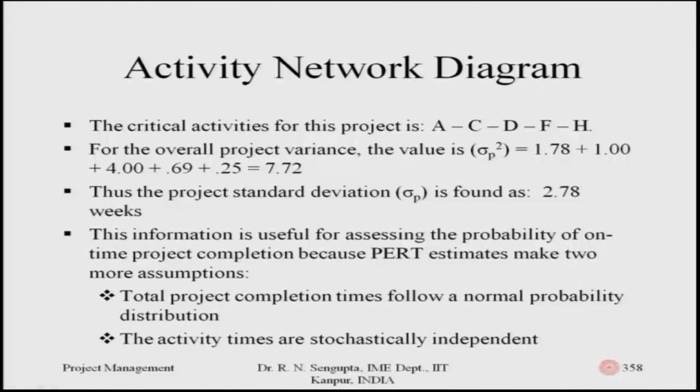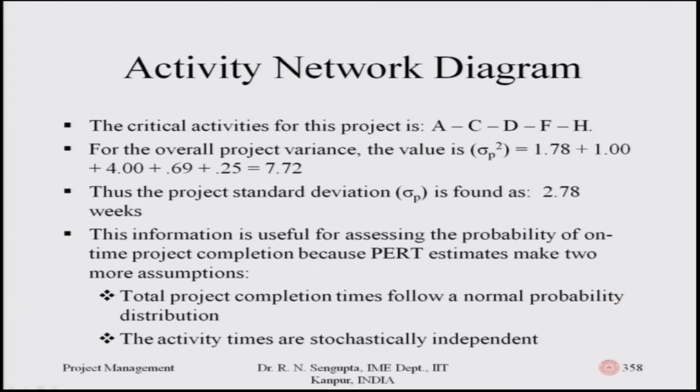So, I add up all the variances, which is 1.78 plus 1. So, this is for A, C, D, F, H in that sequence. Then you have 4, then you have 0.69 and 0.25. So, the total variance is 7.72. If I want to find out the standard deviation, it will be very simply the square root of 7.72, which is the standard deviation for the path which is critical, A, C, D, F, H. Thus, the standard deviation as given in the third bullet point is approximately 2.78.